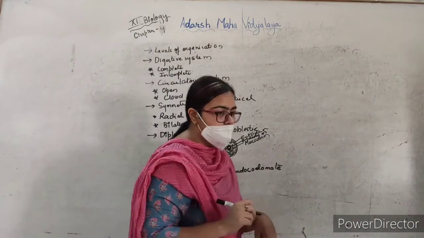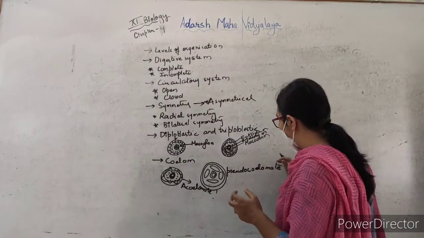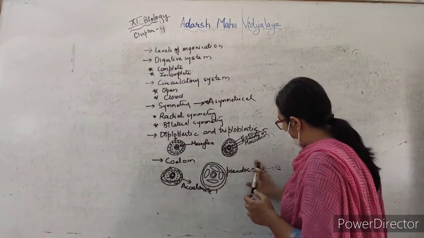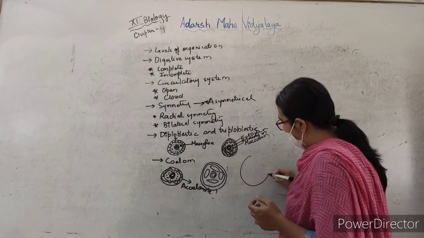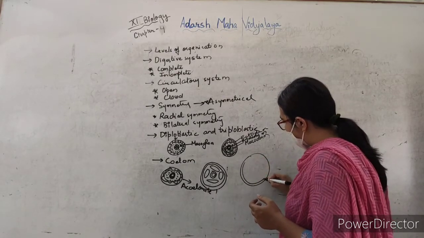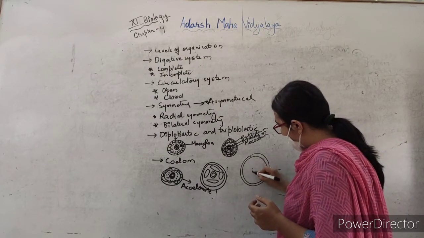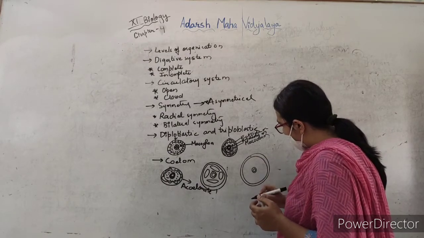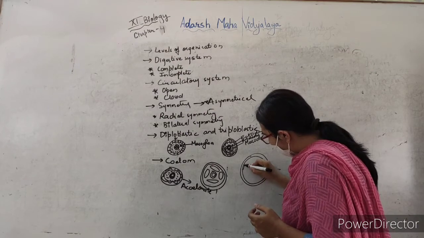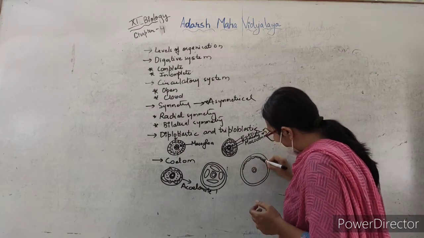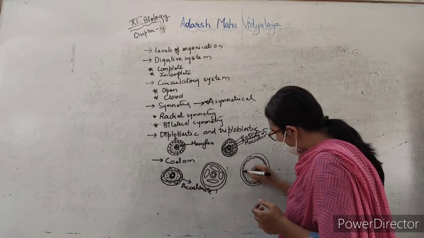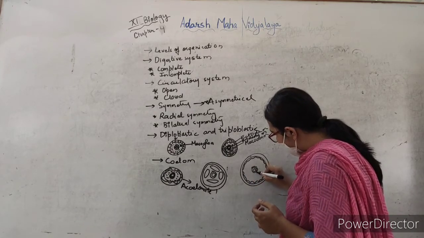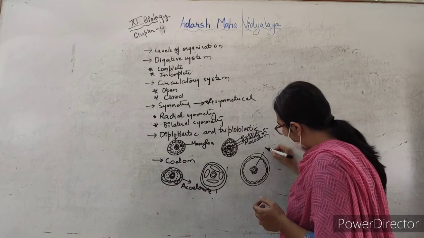And the third one, that is the coelomate animals, will have a structure like this. See, this will be the outer body wall, and this is the inner body wall. And you will have the mesodermal lining like this, and here also, and this will be the cavity.